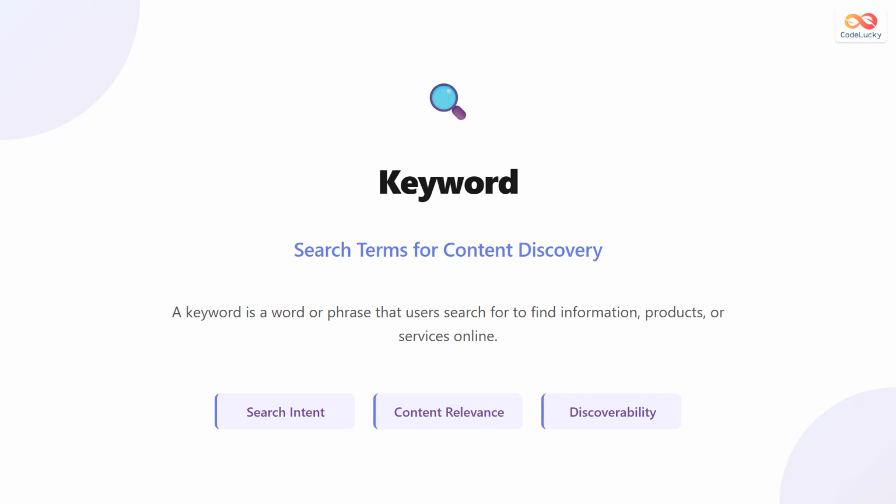A keyword is a word or phrase that users type into search engines when looking for information, products, or services. Keywords are the bridge between what people are searching for and the content you create. They help search engines understand what your content is about, making it easier for the right audience to find you. Keywords are essential for content discovery because they determine whether your website appears in search results when someone looks for topics related to your business.